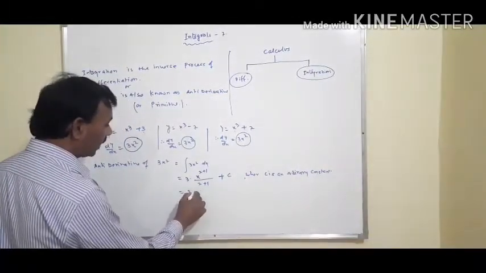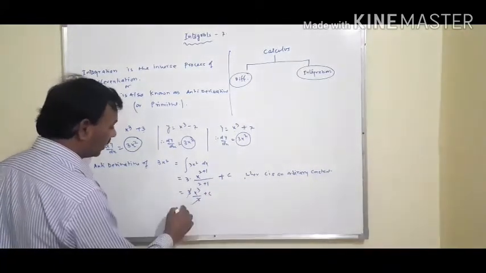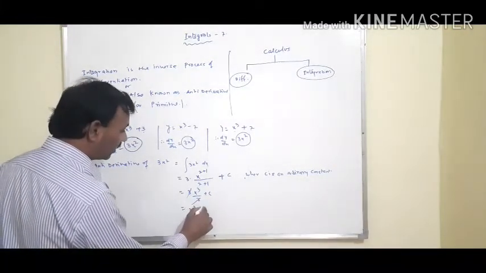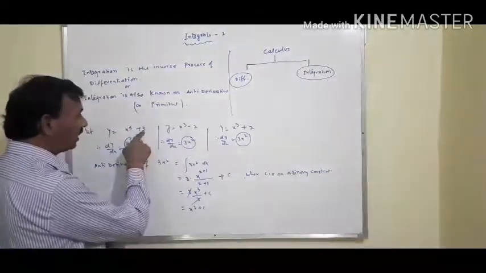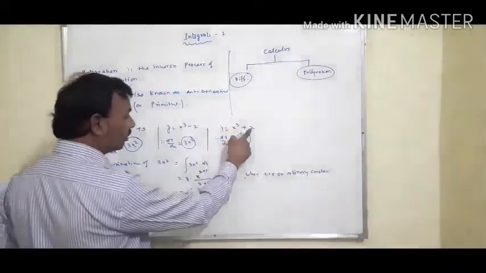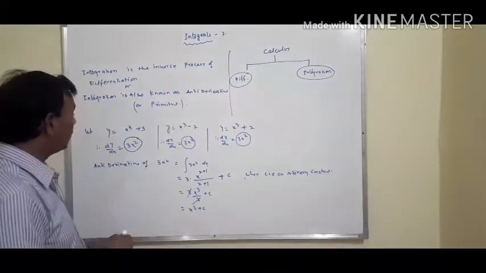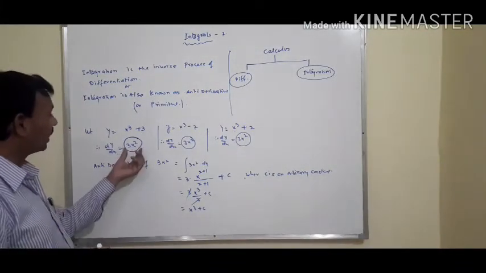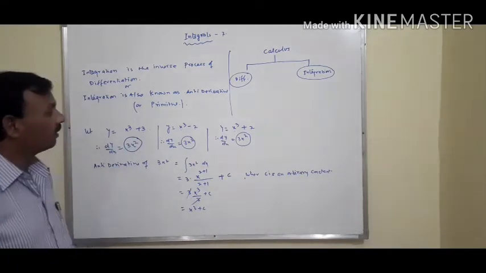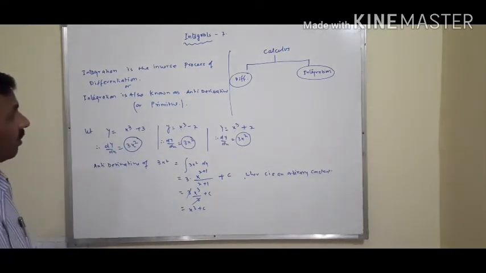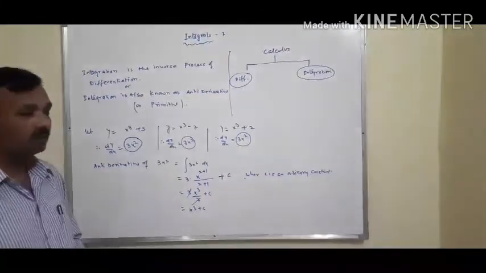Then 3x raised to the power 3 upon 3 plus c. 3 and 3 will be cancelled. Then x cube plus c, where c may be 3, minus 2, 2 or anything. That means c is a constant. So we can say that integral is the anti-process of derivative. Now in the next video we will discuss some terminology related to integration.